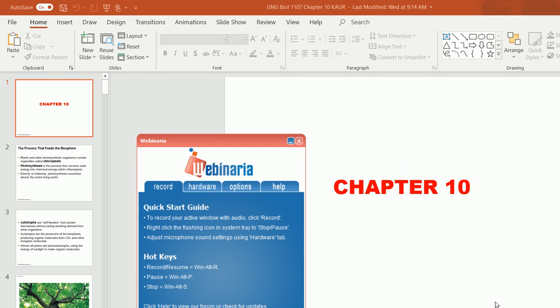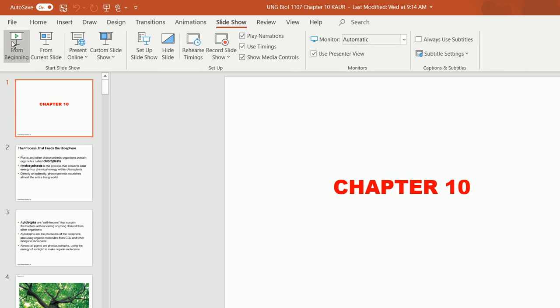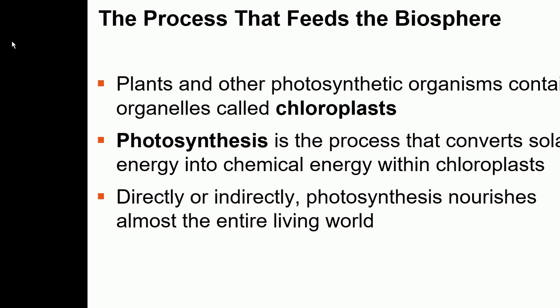Let's discuss chapter number 10. Chapter number 10 is about photosynthesis, and in chapter number 9 we have already talked about cellular respiration, and we know that these two processes are related. The products of cellular respiration, the byproducts of cellular respiration, are used for the process of photosynthesis. So photosynthesis is a process in which solar energy is converted into chemical energy within the chloroplast.